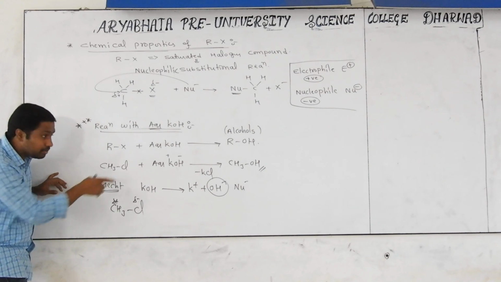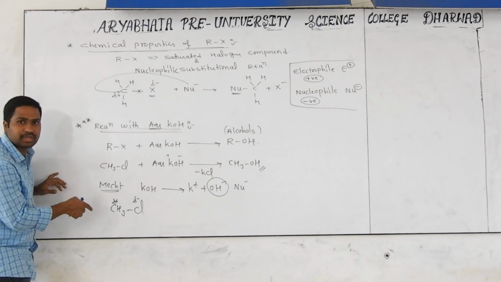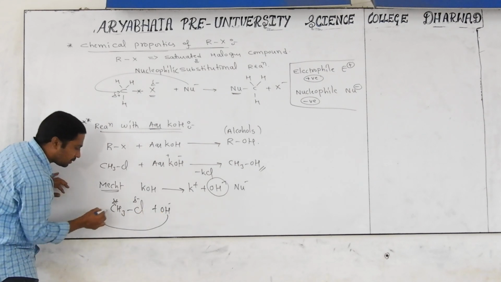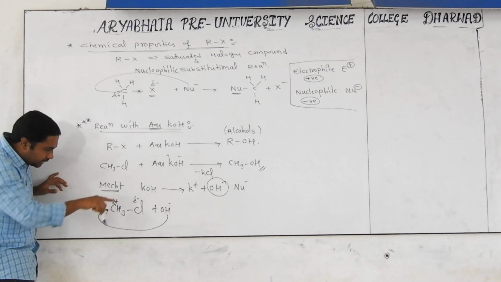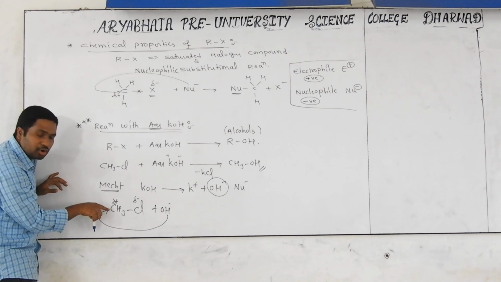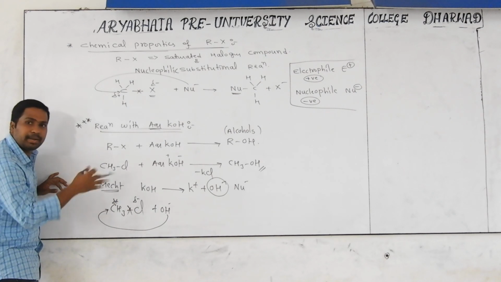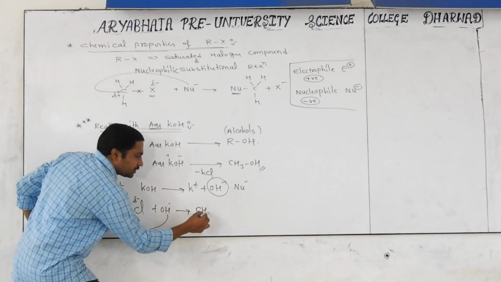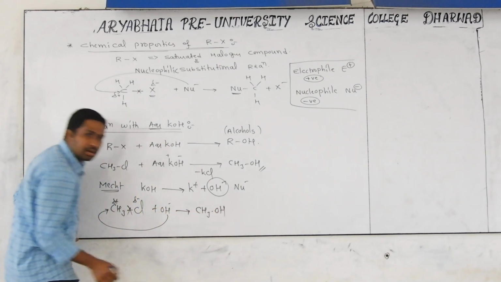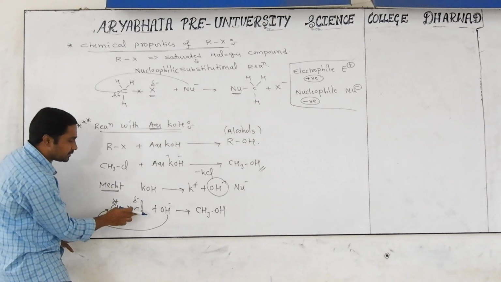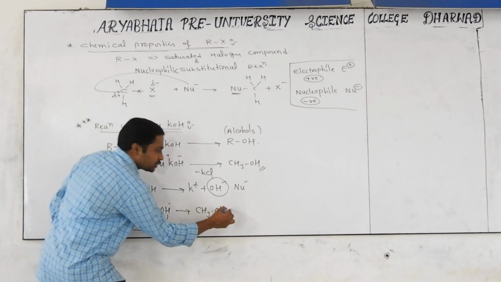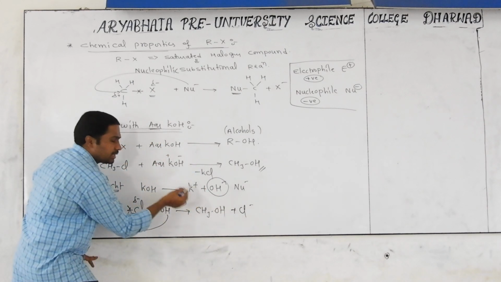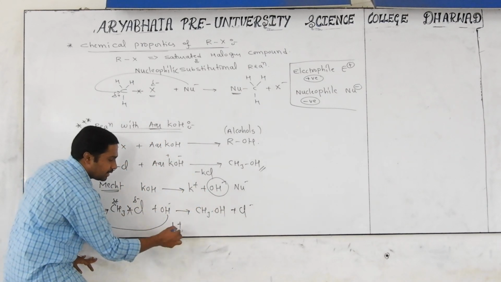Which side is favorable for attack of the nucleophile? Positive side. So OH minus will attack this positive side. Whenever it is involved in bond formation with this carbon, this bond will be totally broken. Then we get CH3OH, and which is coming outside? Cl minus. That Cl minus will come outside. After Cl minus comes outside, Cl minus and K plus again become KCl.